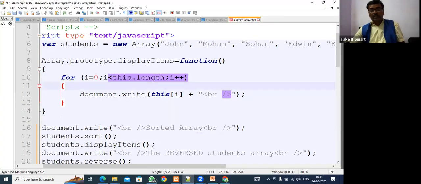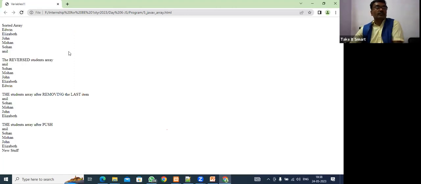Now run this array. Still the output is not coming. What is wrong? Let's save this program. Now refresh this. So here is the sorted array: Edwin, this one, Anil. Okay, so this is the reverse array.